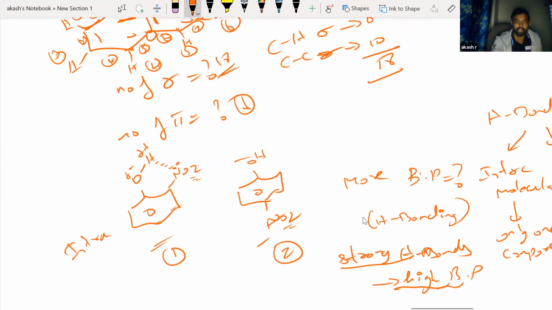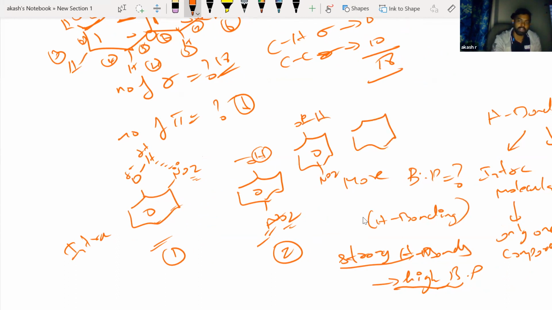But in this case, I cannot have hydrogen bonding between this hydrogen and this nitrogen, because they are very far away from each other. But you can show the hydrogen bonding like this, right? OH, NO2. Now you can take the next molecule, say NO2, and write it here. Now you see that delta plus is there, a lone pair is there, again hydrogen bonding, right? Again, I can show it here also. OH is there, delta plus, nitrogen has a lone pair, again you can have hydrogen bonding. So in this case, it is intermolecular.